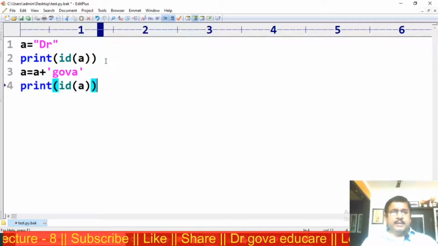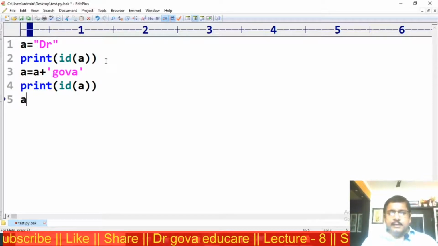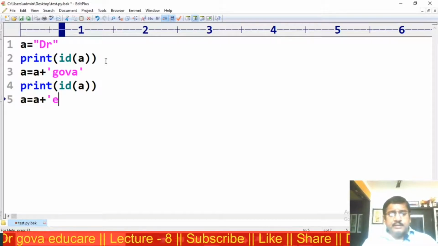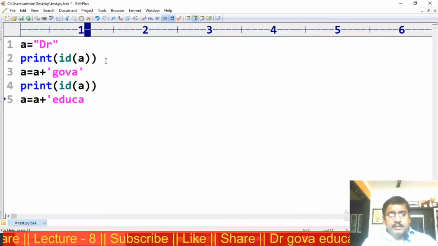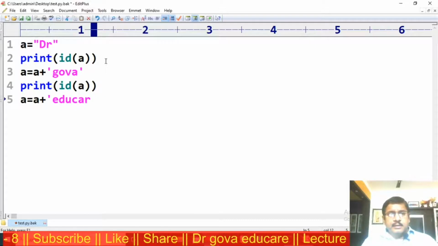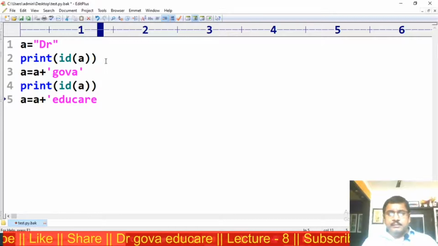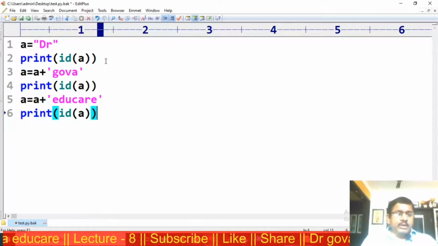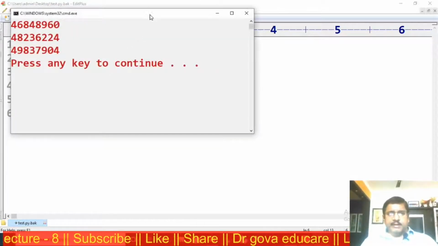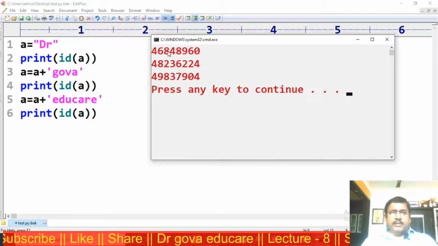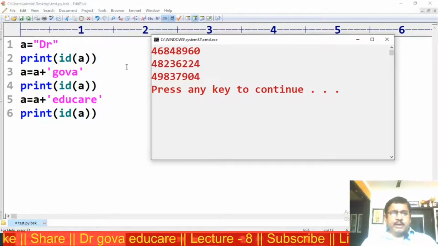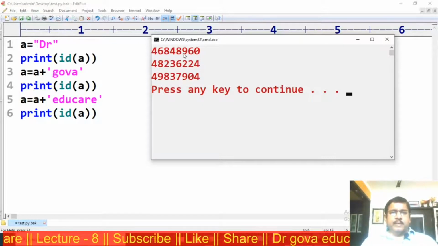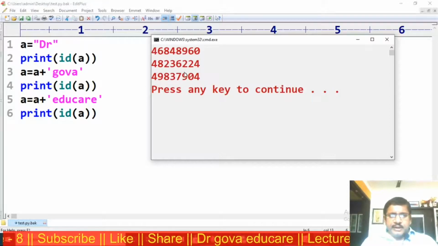Print ID of A. Again, A is equal to A plus educare. Now print ID. I am executing this program. This is the ID value of doctor. This is the ID value of Dr. Goa. This is the ID value of Dr. Goa Educare. Now these three ID values are different.